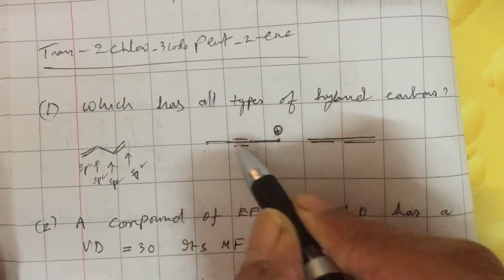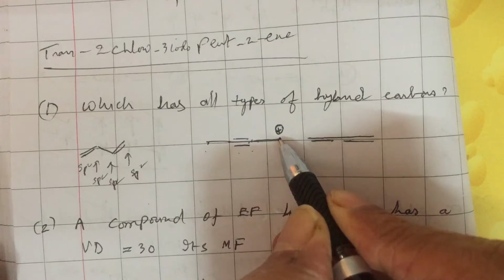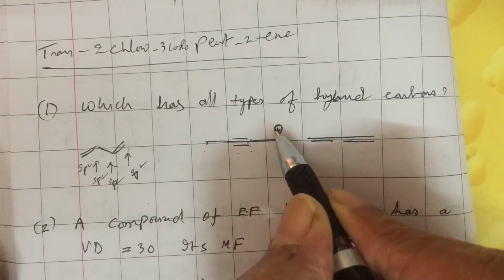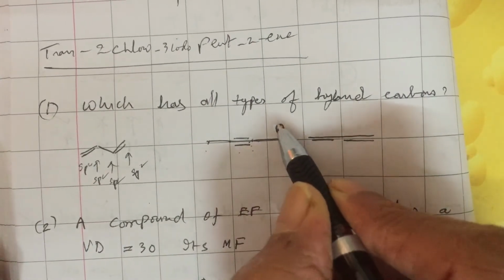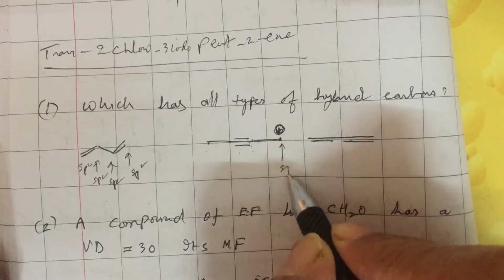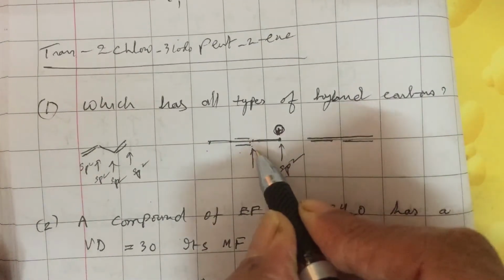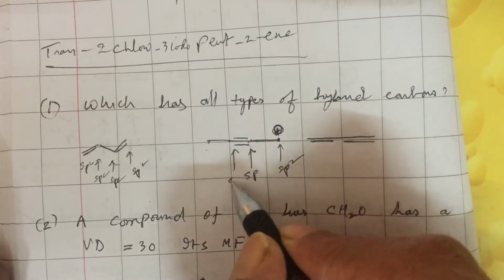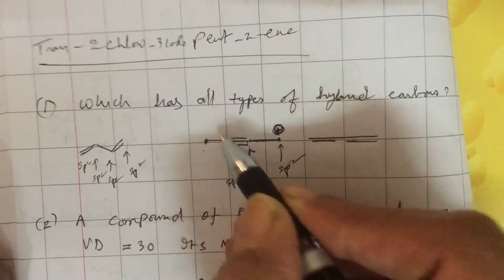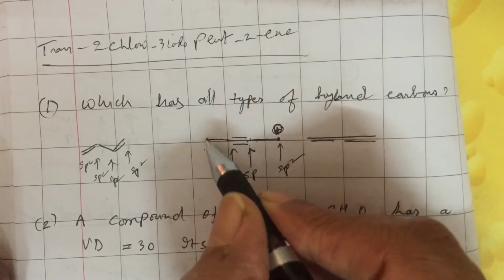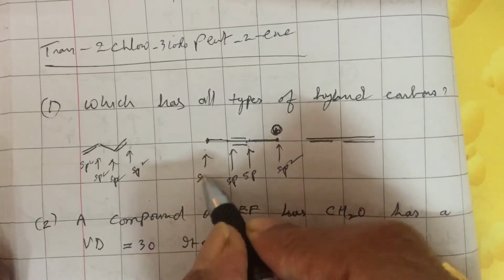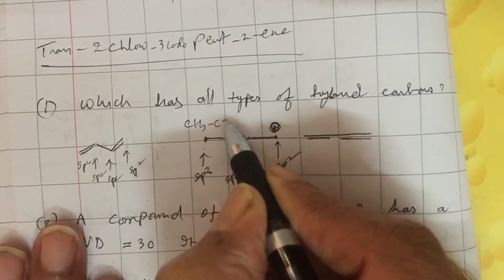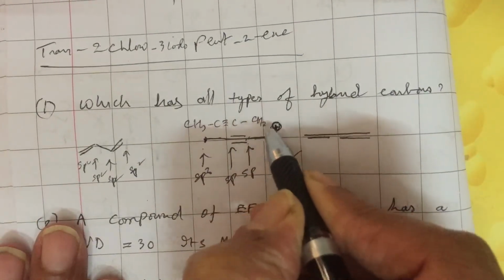This compound has 1, 2, 3, 4 carbons. So it is but-2-ine carbocation because it has plus charge. Whenever there is a C plus, the carbon is sp2 hybridized. The triply bonded carbon is sp hybridized. Even this carbon is sp hybridized. The last carbon is making only single bonds and it is sp3 hybridized. Can you see its structure once again? It is CH3, C triple bond C, CH2 plus.